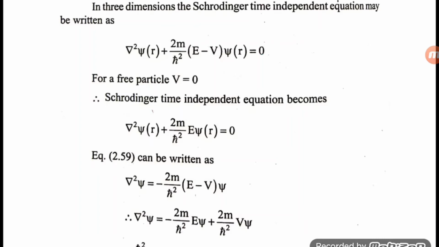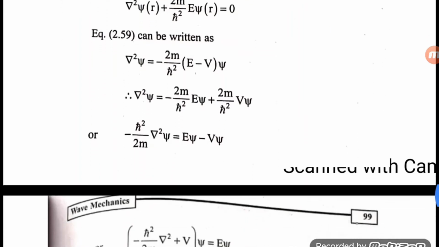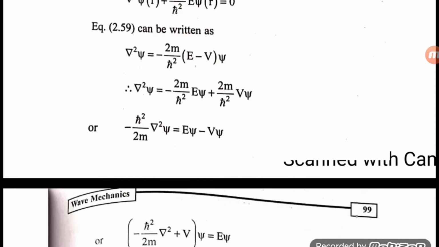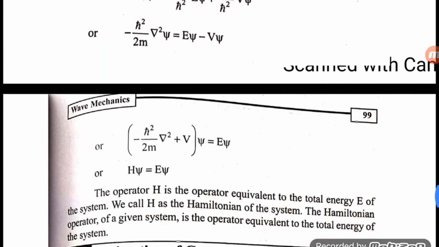Del square psi is equal to minus 2m by h cut square (E minus V) psi. Therefore, del square psi is equal to minus 2m by h cut square E psi plus 2m by h cut square V psi, or minus h cut square by 2m del square psi is equal to E psi minus V psi, or minus h cut square by 2m del square plus V of psi is equal to E psi, that is H psi is equal to E psi.